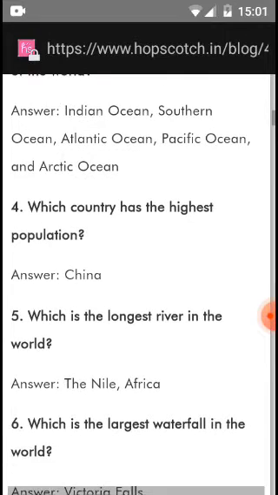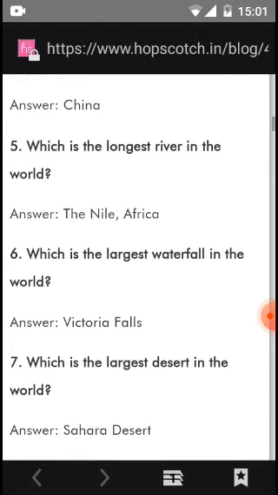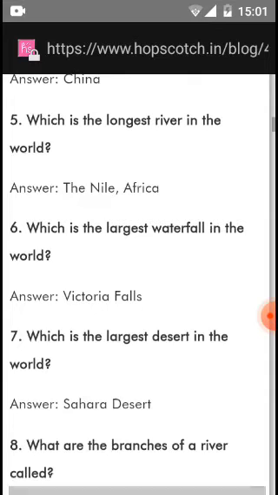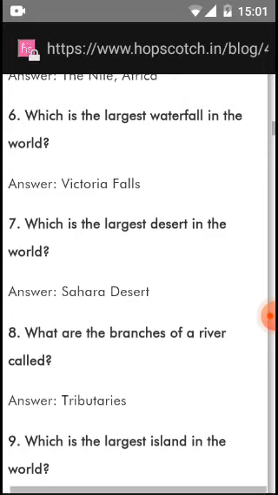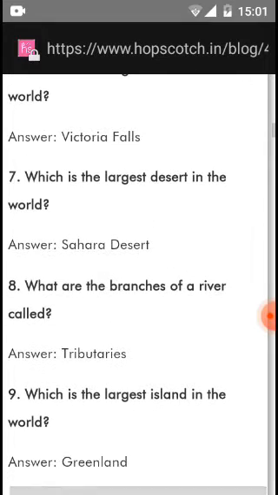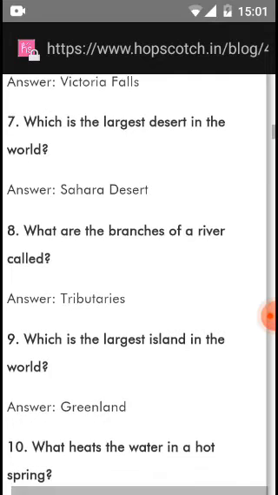Which country has the highest population? China. Which is the longest river in the world? The Nile, Africa. Which is the largest waterfall in the world? Victoria Falls. Which is the largest desert in the world? Sahara Desert. What are the branches of a river called?